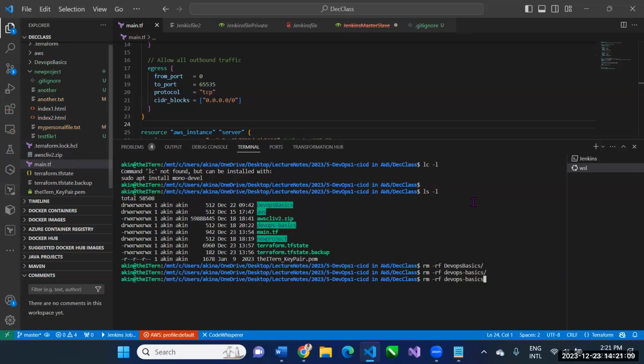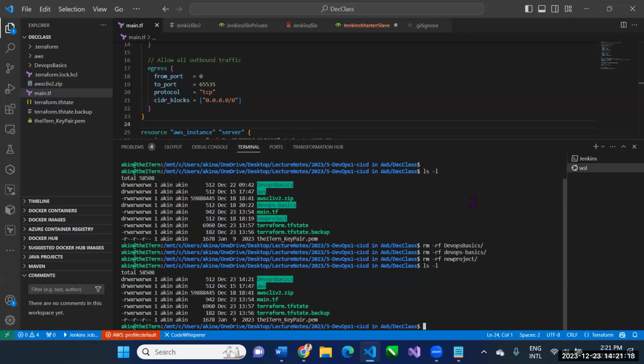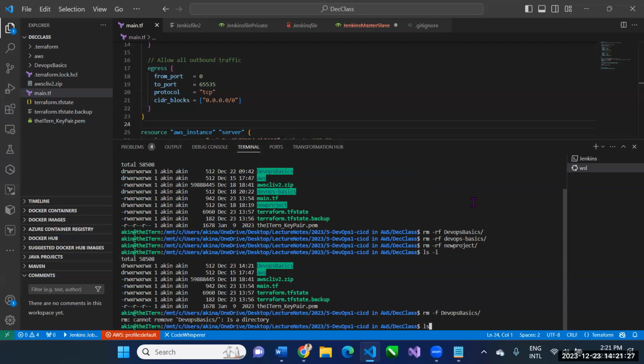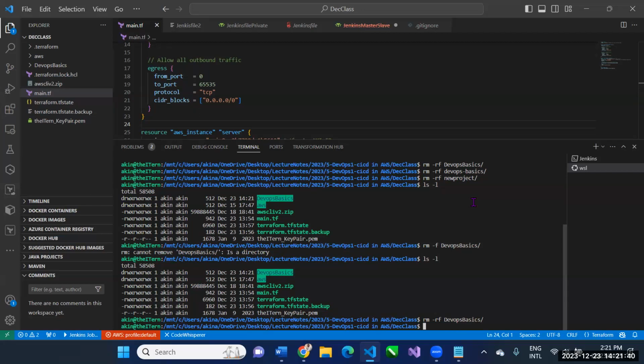Remove recursively new project. ls -l. I say remove recursively DevOps, ls -l. Why is it not good? The directory. Remove. Okay, I didn't put R. ls -l.